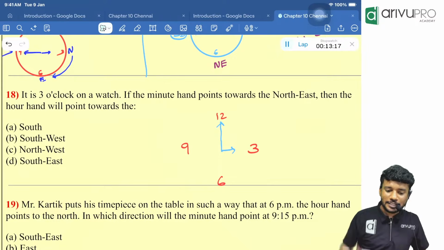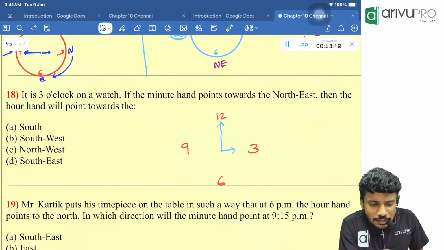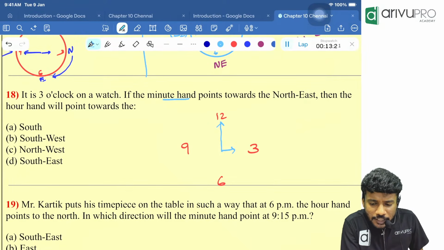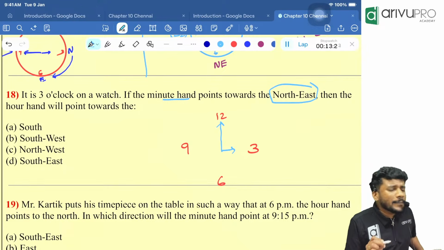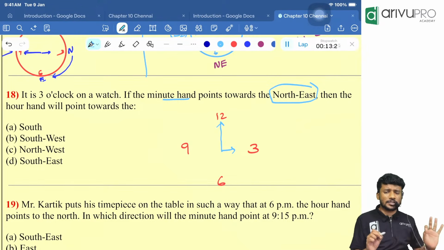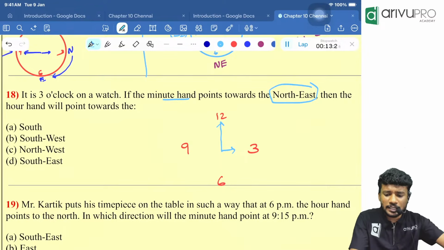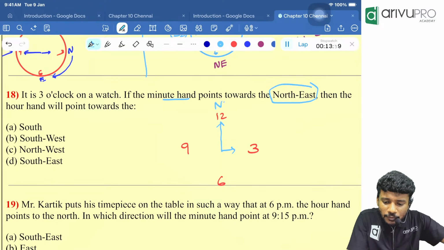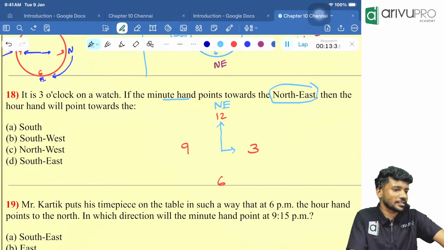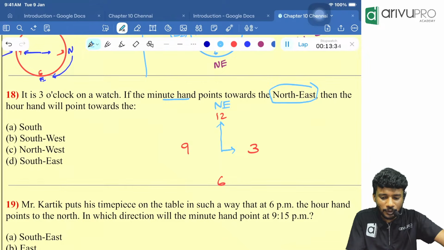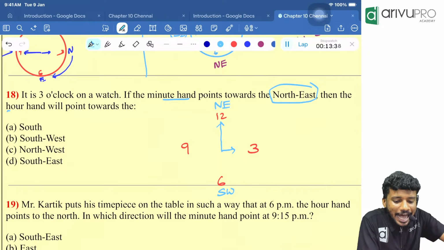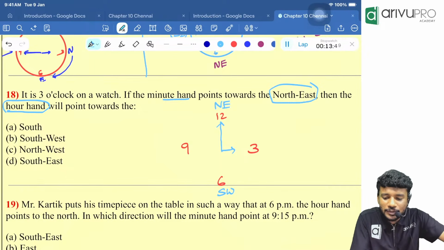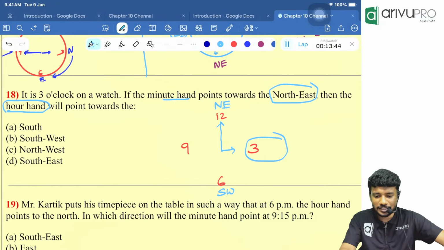Now, the minute hand points towards northeast. Where is northeast, people? Northeast is near 12. Here is our northeast. Then the opposite of northeast is what, people? That is southwest. But what is the question? The hour hand will point towards which direction is the question. That is towards 3, which direction is the question.